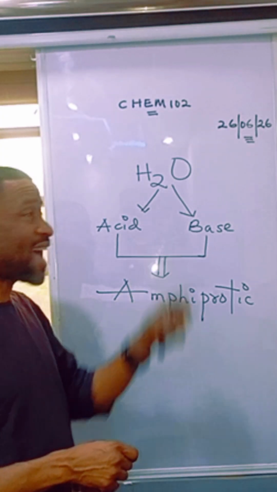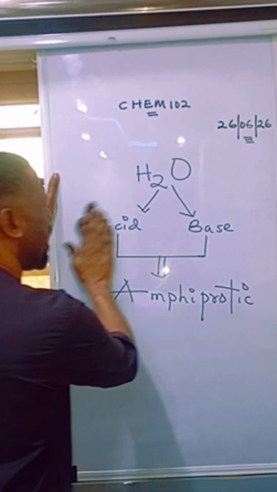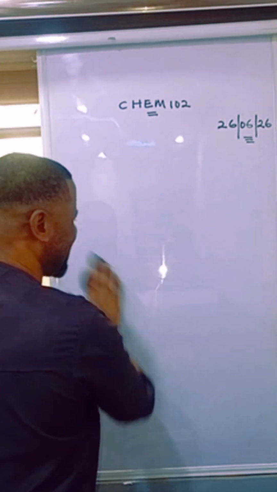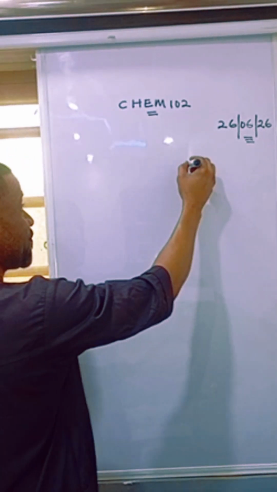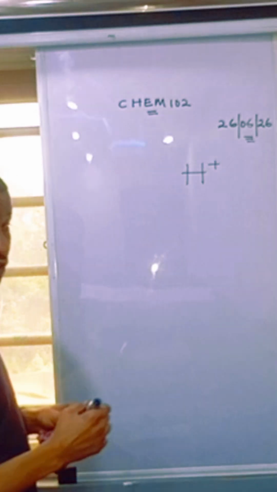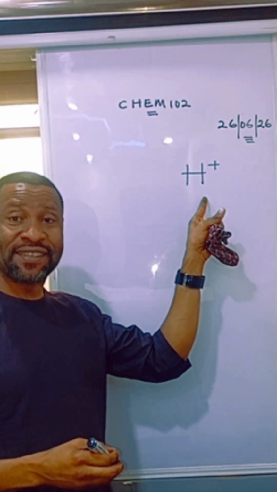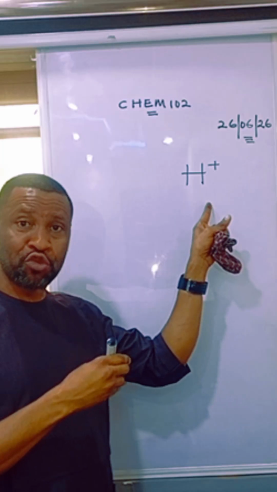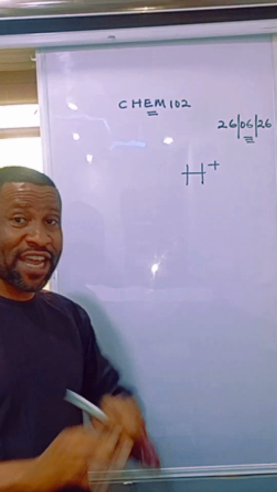We're going to relate that to what is happening in alkanols. Let us show you what we mean by this. In this course, a proton can be seen as a hydrogen ion. Take note of that. Inside the hydrogen ion, there is no electron.